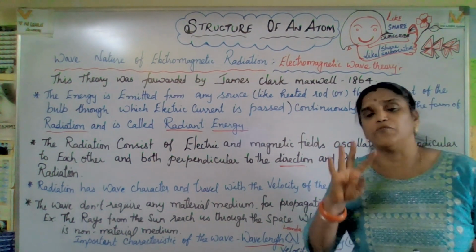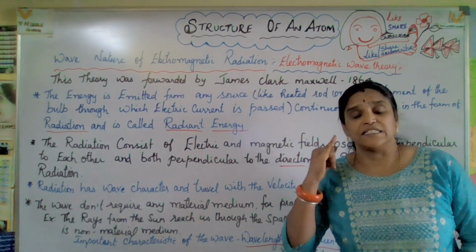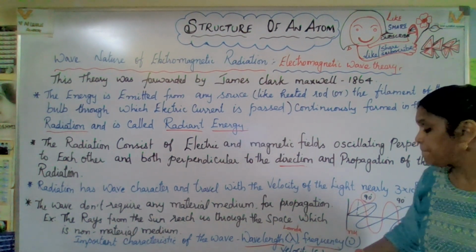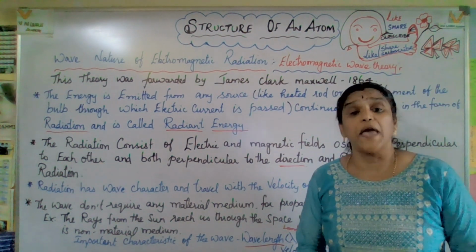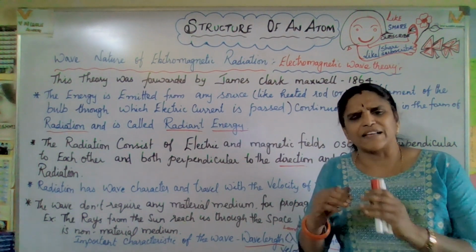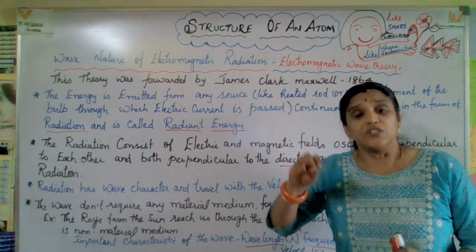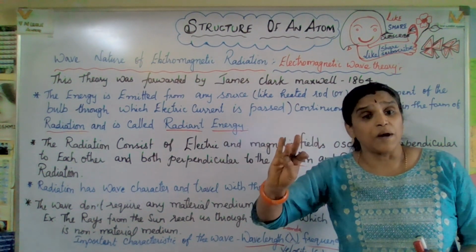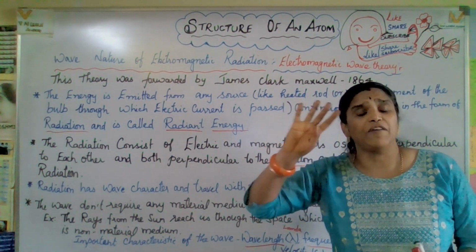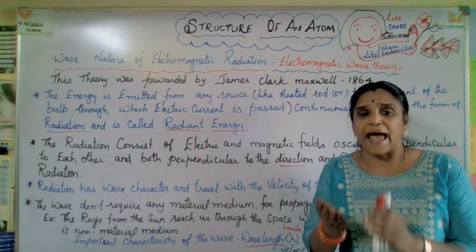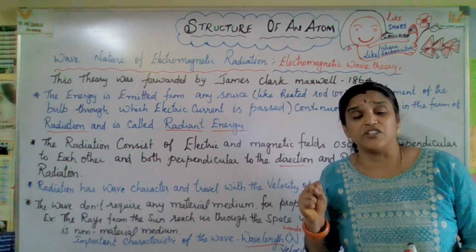Four points we are going to learn: wavelength, the second one frequency, velocity, and wave number. These are related to each other, hand in hand. So wavelength, frequency, velocity and wave number are the four main characteristics.